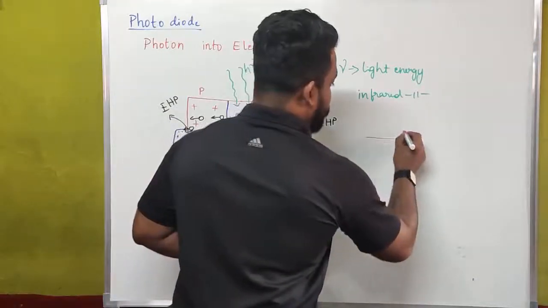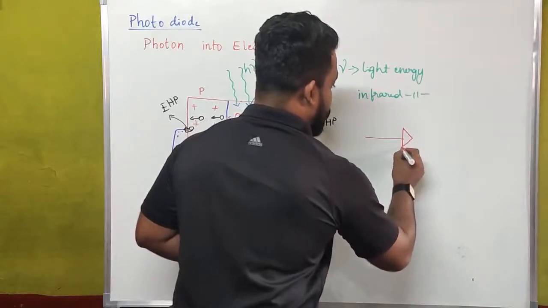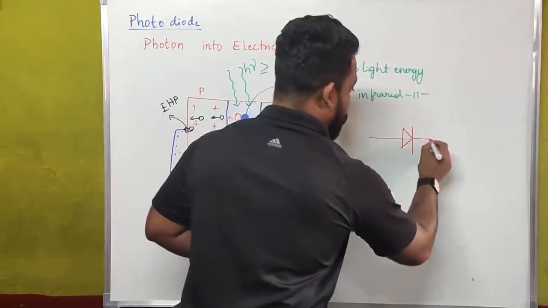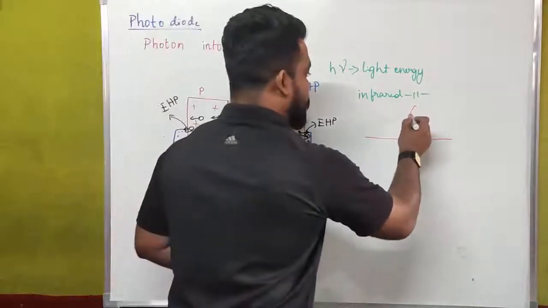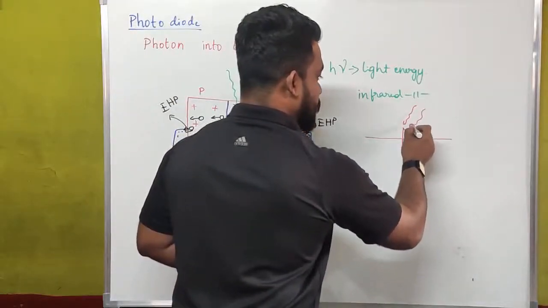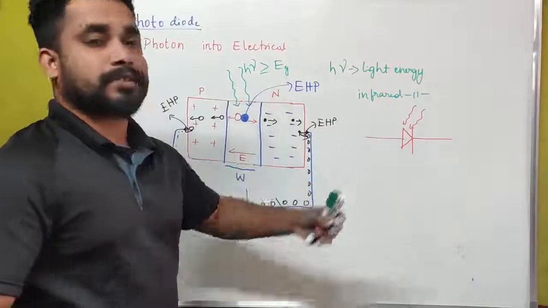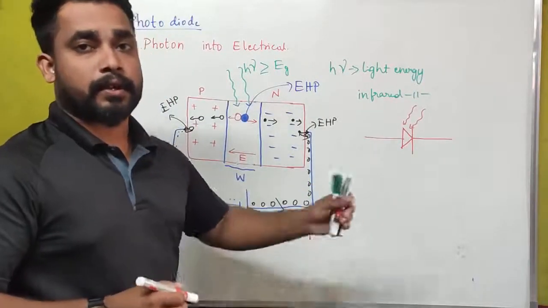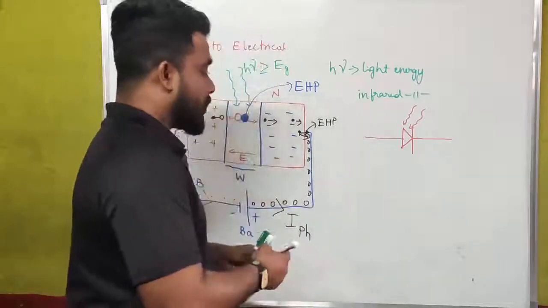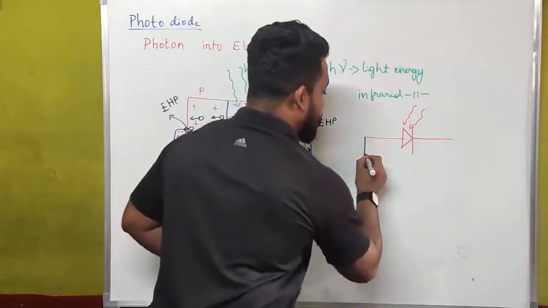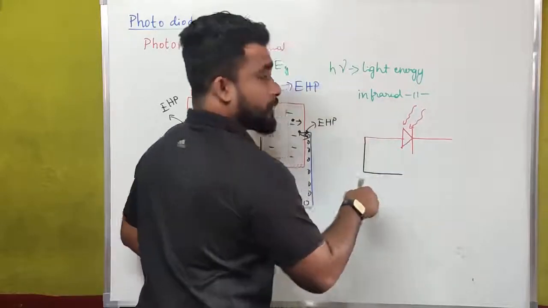There may be a chance of asking what is the symbolic representation of a photodiode. Actually, we have to draw a diode and the light radiation should be incident on this. This is the symbolic representation of a photodiode, and here we have to connect this photodiode in a reverse bias condition.